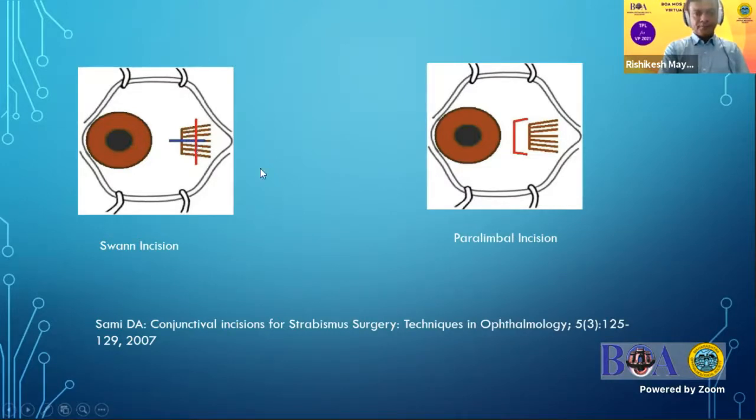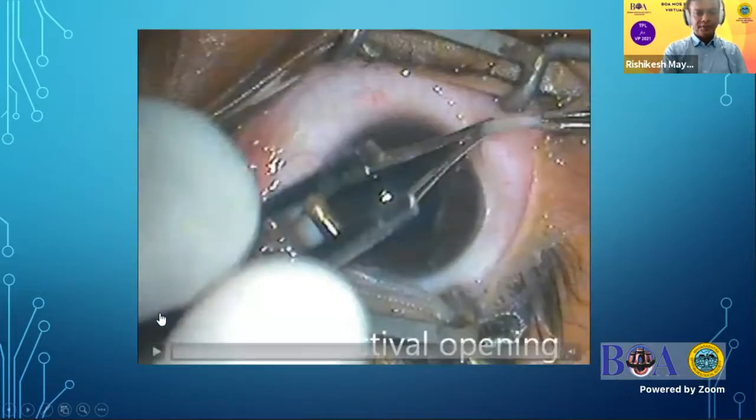The advantage is that we might need a smaller incision size because you are directly approaching the muscle. But the disadvantage is that if the surgeon is not well trained, the chances of inadvertent cutting of the muscle fibers or the ciliary vessel are there. The other paralimbal incision is placed in between the limbus and the muscle insertion, and then the surgical procedure is performed. Here, the chances of inadvertent cutting of the muscle are lesser, but being closer to the limbus, the chances of postoperative irritation are definitely there.